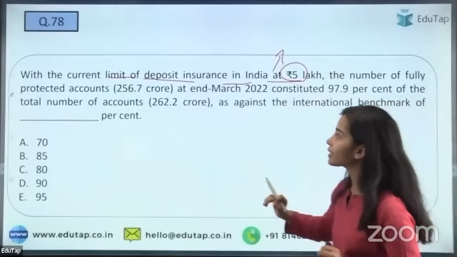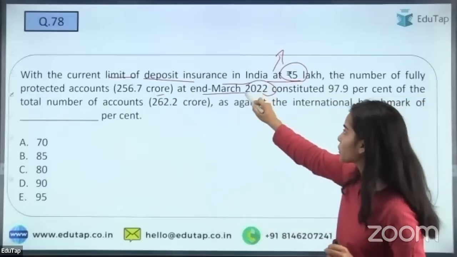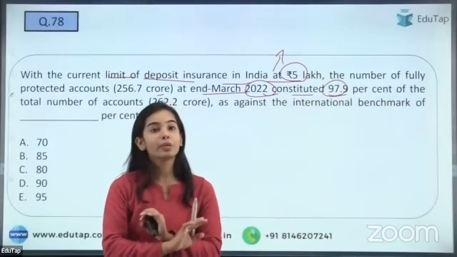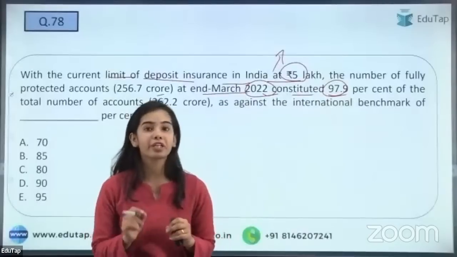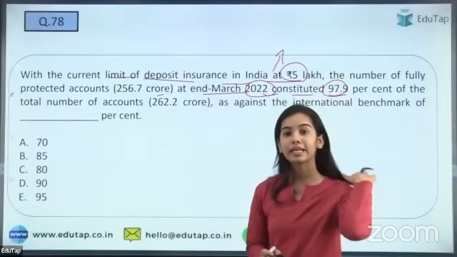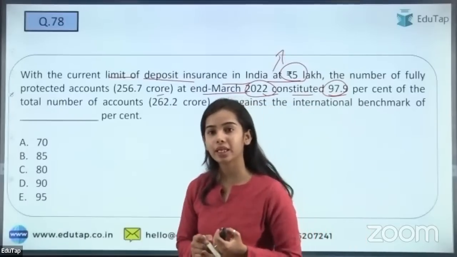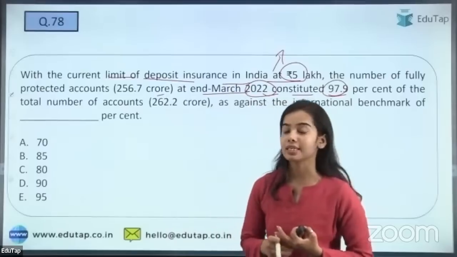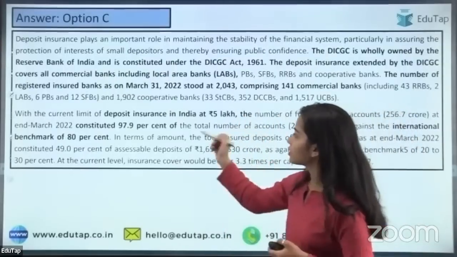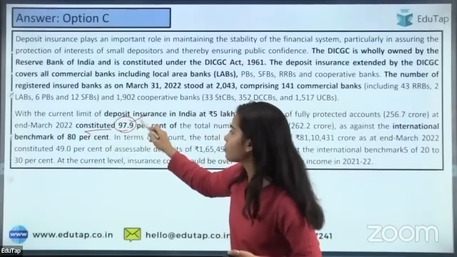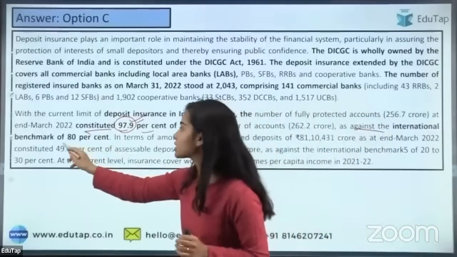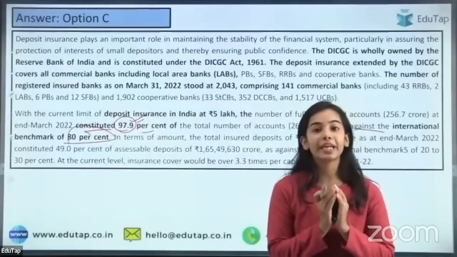The number of fully protected accounts at the end of March 2022 constituted 97.9% of the total number of accounts to be secure, as against the international benchmark of what percentage? So I'm getting the answer E. That is not correct. Drishti is saying 80. Yes, that is correct. Absolutely correct. Yes, 80 is the right answer. So here, as you can see, 97.9% is the secured accounts in our country, but the international benchmark is 80%.